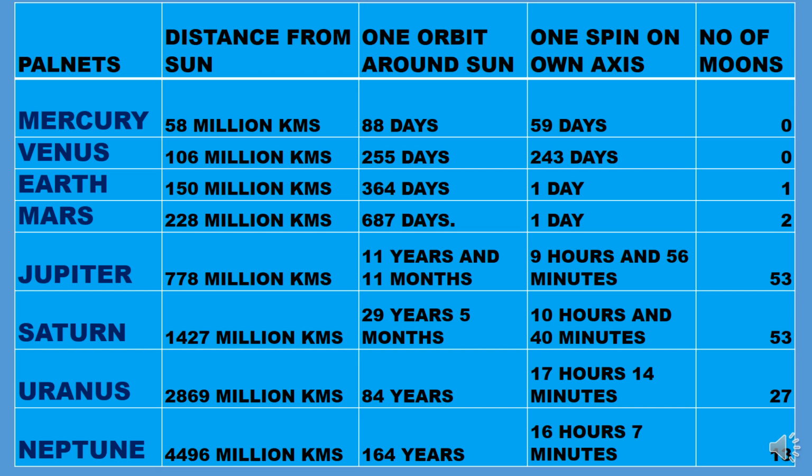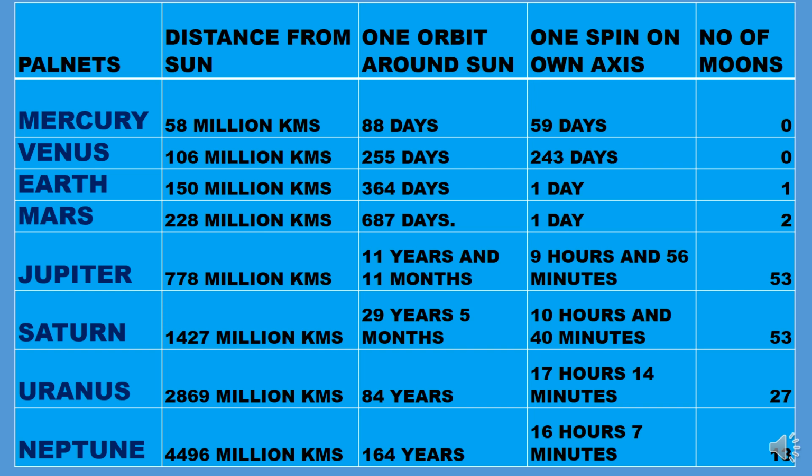Next planet is Venus. It is 106 million kilometers from the sun. It takes 255 days to complete one orbit around the sun. It takes 243 days to complete one spin on its own axis, and it also has no moon.